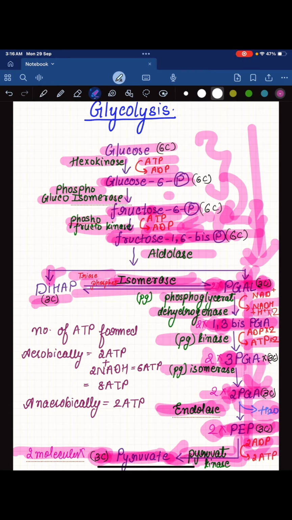So how much net ATP did we get? 2 ATP we got in the form of ATP. Why? Because here we got 2 ATP, here we got 2 ATP, total 4 ATP we got, but we invested 2 ATP in the beginning. Therefore, how much net ATP is left? It is just 2 ATP, and we have also got 2 NADH, and 1 NADH will be forming 3 ATP in ETC cycle. So in aerobic condition when oxygen is present, in that case total 8 ATP is formed, and in anaerobic condition where oxygen is not present, in that case NADH is not oxidized. Therefore NADH's ATP is not counted. So if the question comes asking how many ATP are formed aerobically, then 8 ATP are formed, but if anaerobically is asked, then it will be only 2 ATP via glycolysis, and glycolysis occurs in the cytoplasm